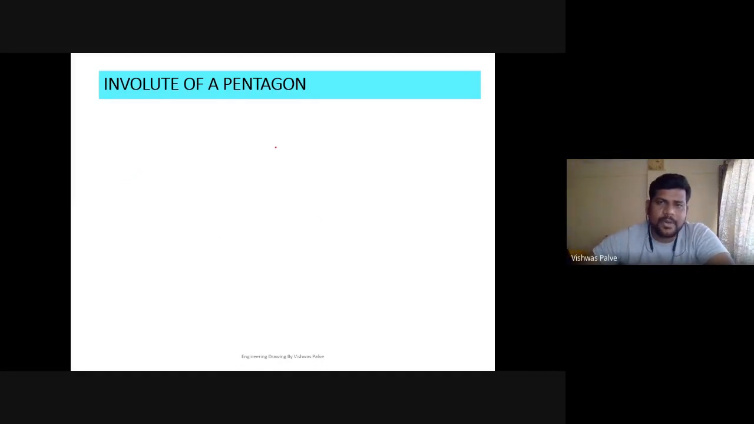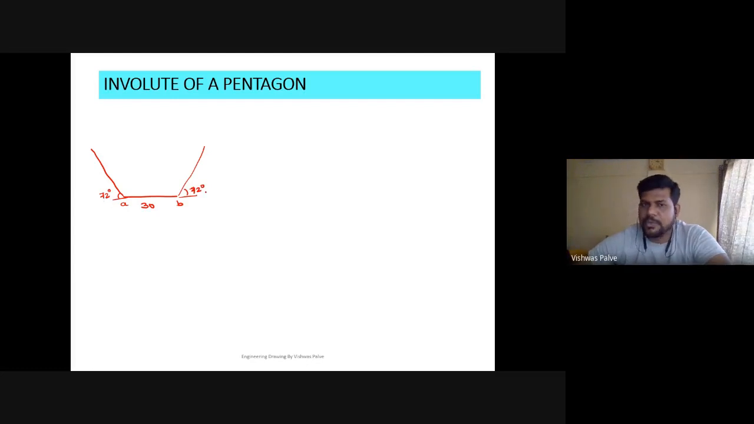Suppose let us consider drawing a pentagon of side 30 millimeter. So draw a horizontal line of 30 millimeter. So there are two edges A and B. This is the procedure for drawing a pentagon. Okay, please concentrate here. AB. Then from point A, draw an inclined line, and this inclination will be how much? 72 degree. Here also draw an inclined line whose inclination from horizontal will be 72 degree. Is that clear? 72 degree on both sides. You have to draw an inclined line.